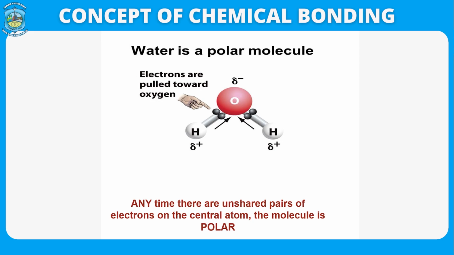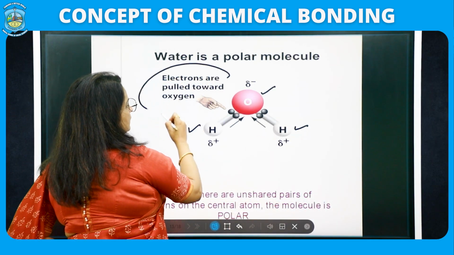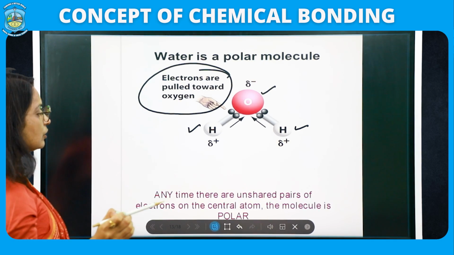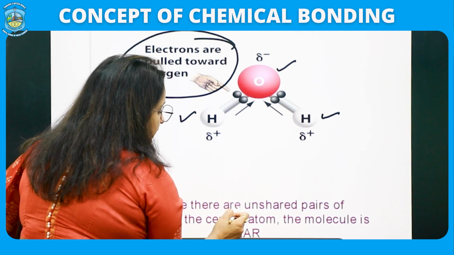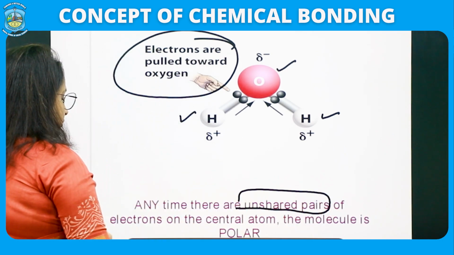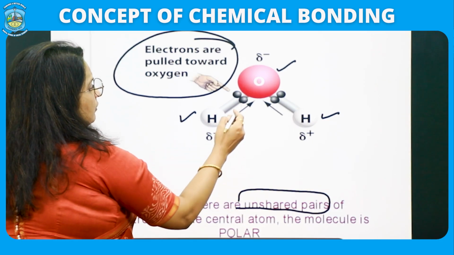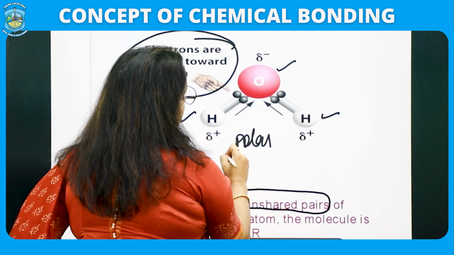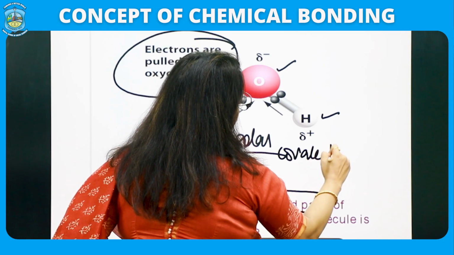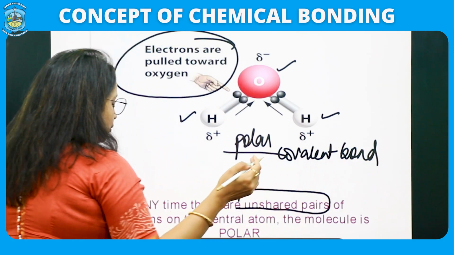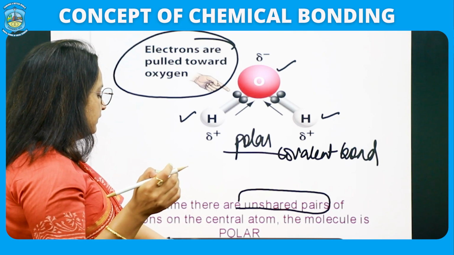In the water molecule also I have already shown this, but in water molecules also you can see that oxygen, being more electronegative than the two H atoms, pulls electrons towards oxygen, and the water molecule is also polar. So, you should remember this point, that anytime there are unshared pairs of electrons on the central atom, the molecule will be polar in nature, and if they are forming a covalent bond, then that bond will be a polar covalent bond. So, therefore, we can say that our water is polar in nature.